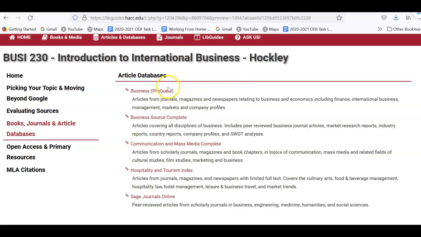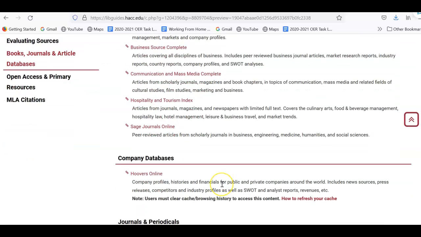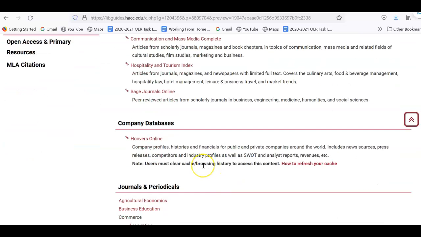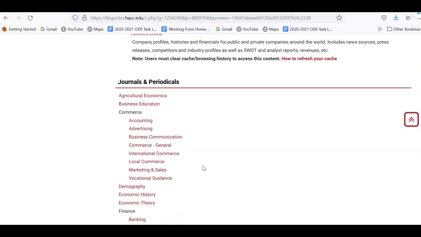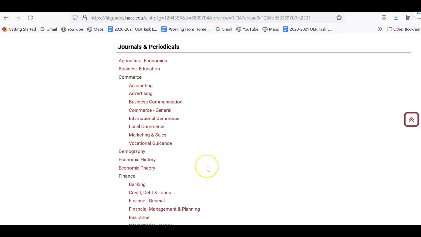We have Business ProQuest. There's also Business Source Complete, and then several other databases listed under there. There's also Hoover's Online, which is a company database, and then there's suggested journals and periodicals. So again, based on what your topic is, some of these might be helpful for you, some of them might not be.